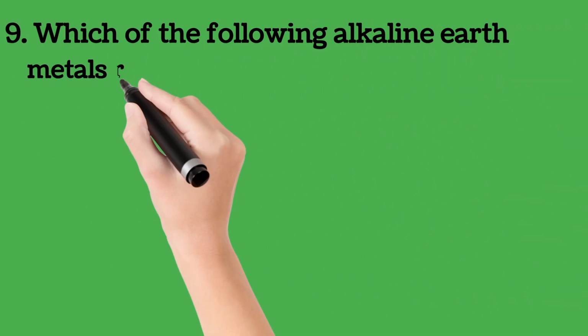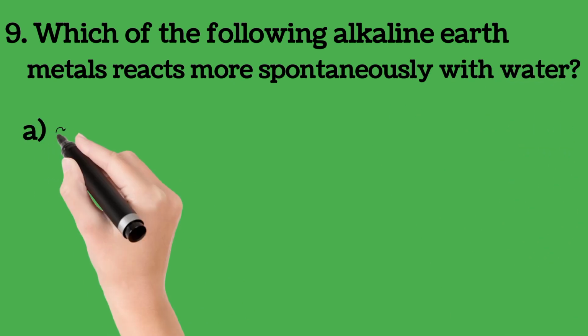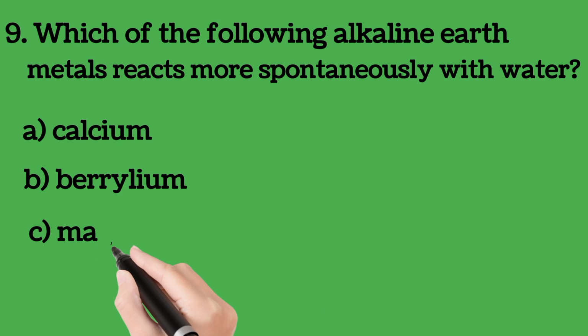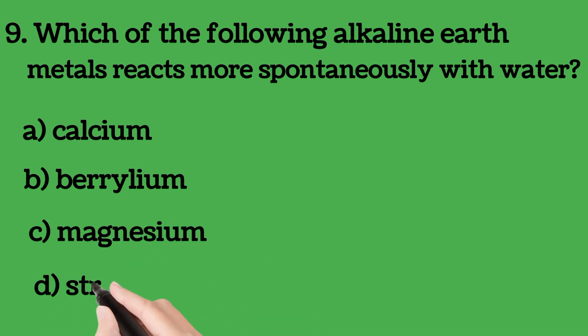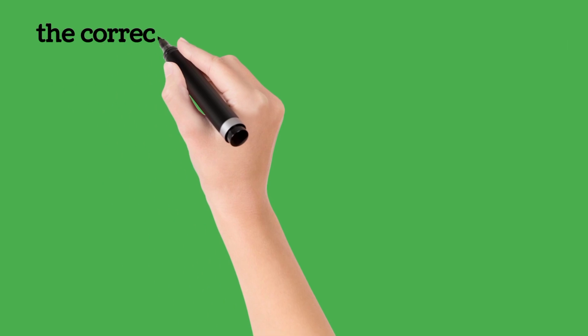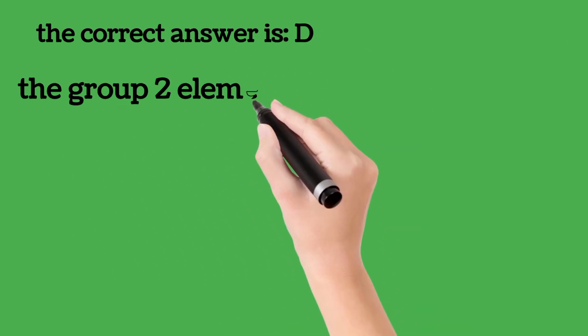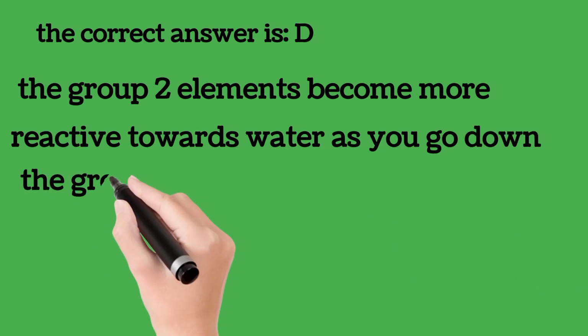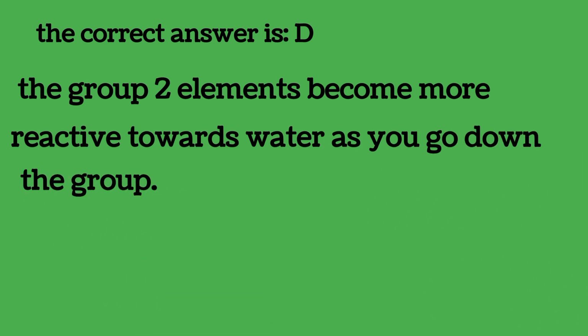Question number 9. Which of the following alkaline earth metals reacts more spontaneously with water? A. Calcium, B. Beryllium, C. Magnesium, D. Strontium. What's the correct answer? Alkaline earth metals are group 2 metals. The correct answer is D. The group 2 elements become more reactive towards water as you go down the group. So strontium, being lowest in the group, will react more with water.